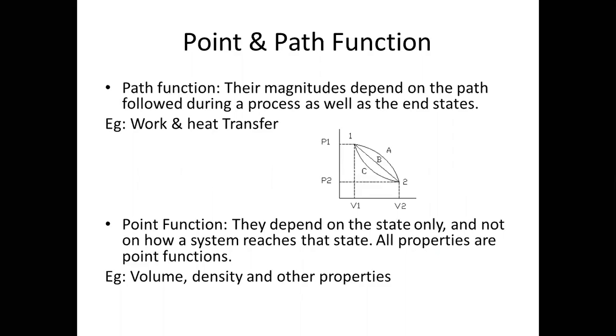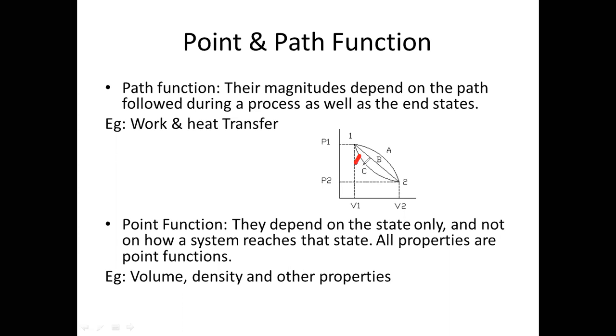For calculating work and heat transfer, you must know the initial state and the final state, and also the process followed by it. In this graph, you can observe the initial state is 1 and the final state is 2. And if you want to calculate work done, you must know the area under the curve between 1 and 2.